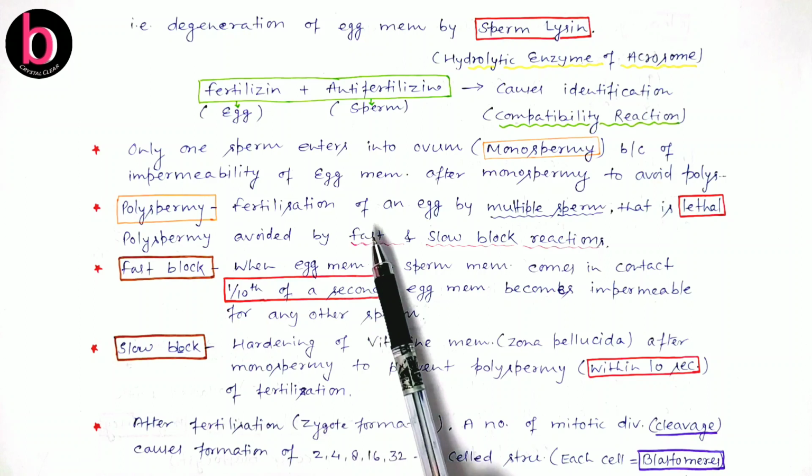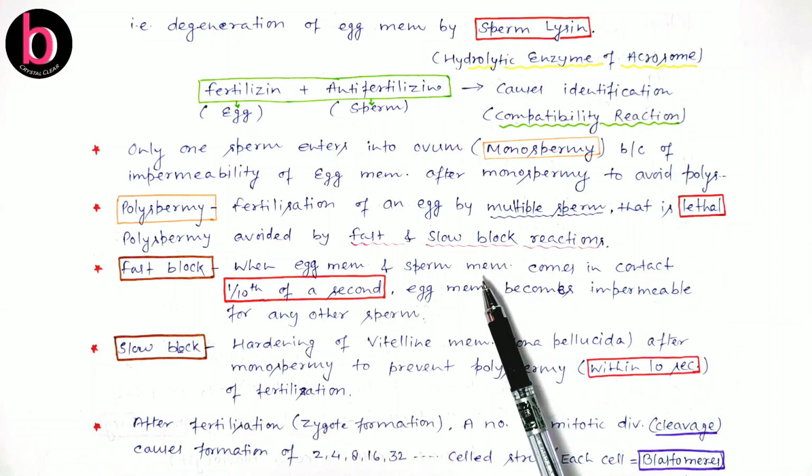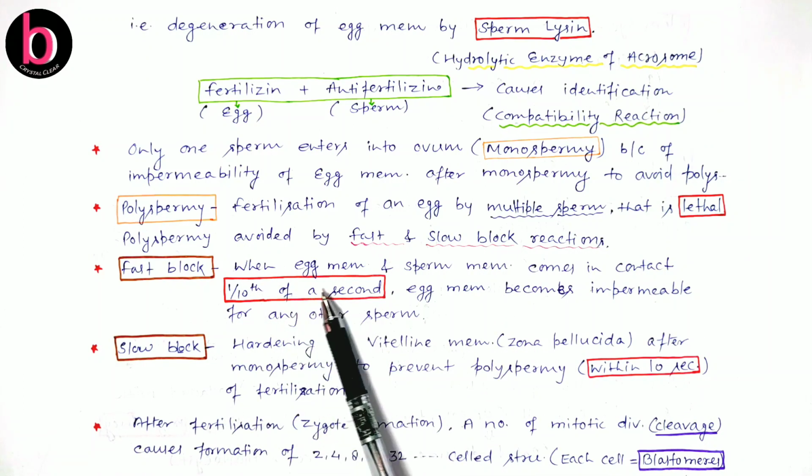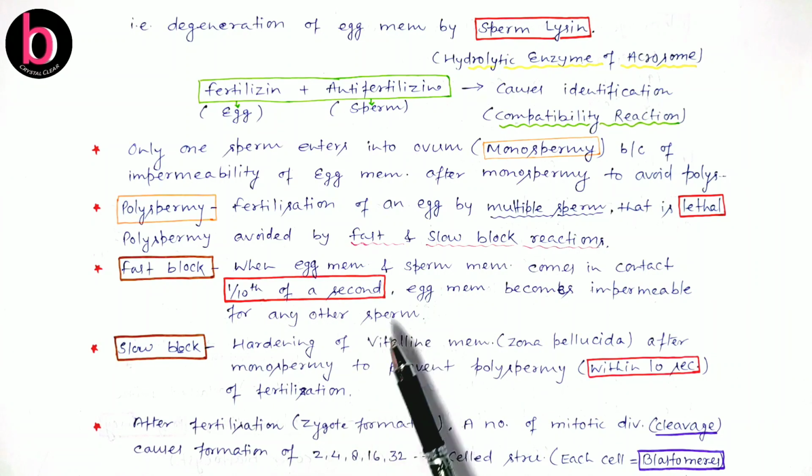Polyspermy can be avoided by the blockage reaction. There are two types of blockage reaction, fast block and slow block. First, fast block. Fast block occurs when the egg membrane and sperm membrane come in contact with each other. Within 1/10 of a second after contact, the egg membrane becomes impermeable to the entry of another sperm.